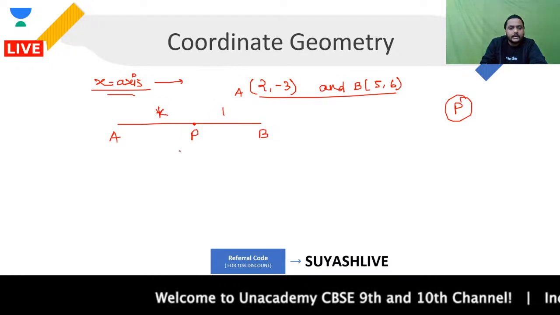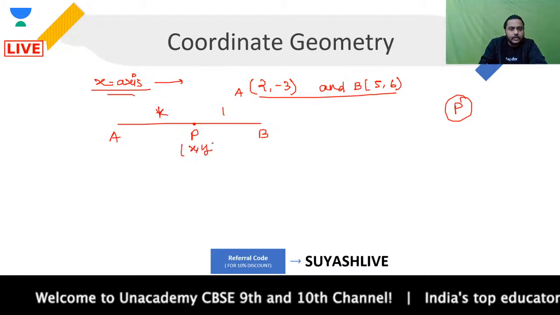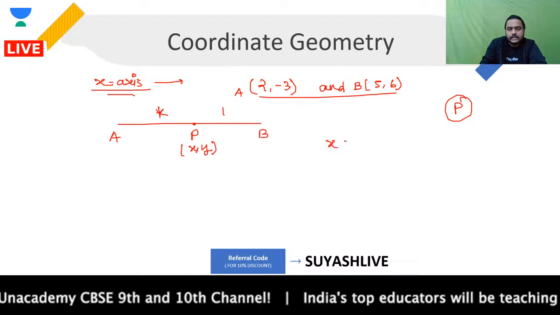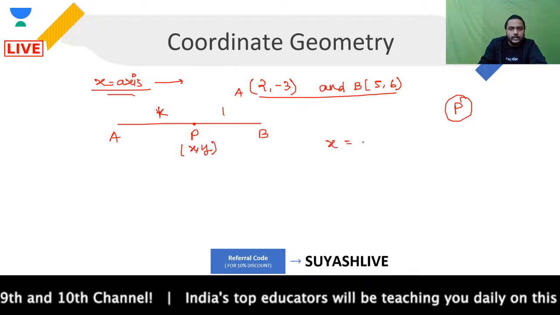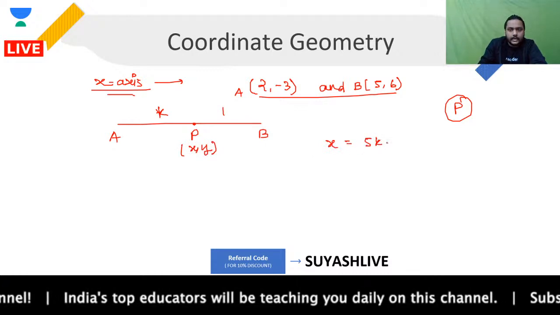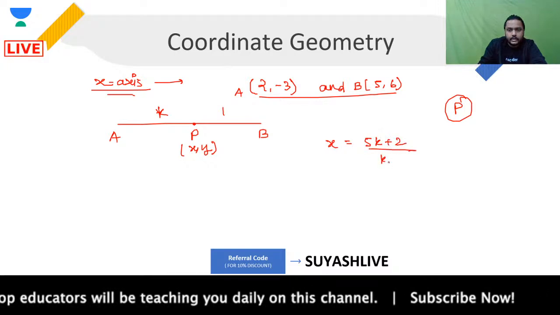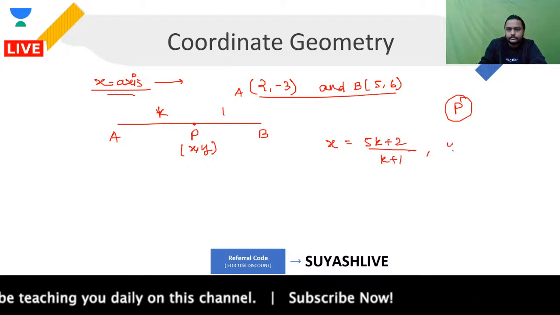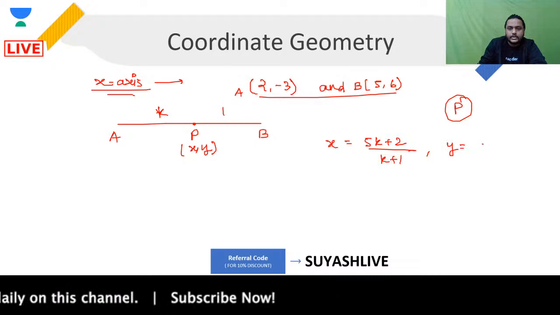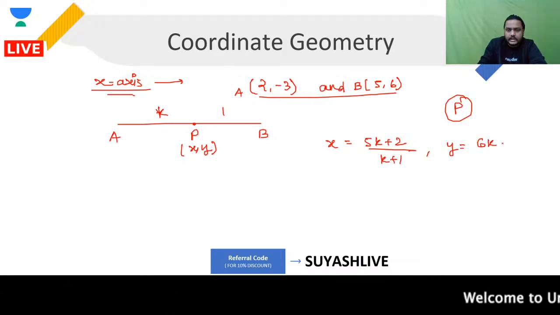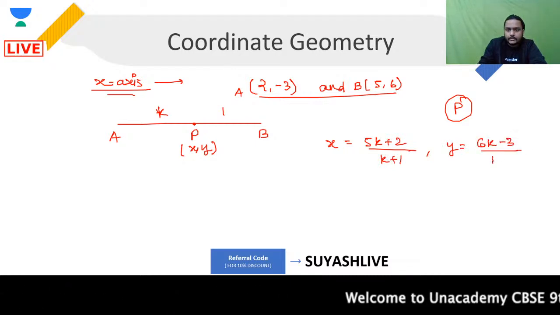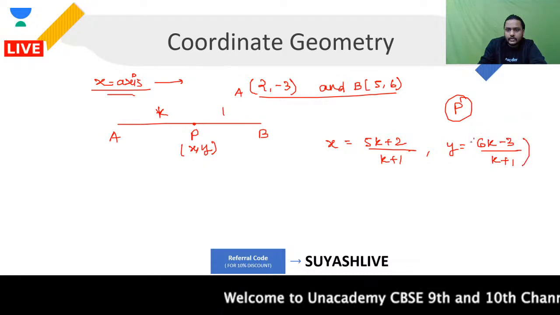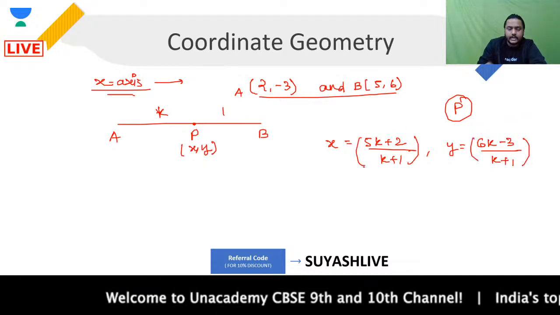Now if I'm talking about this point P having the coordinates x comma y, I can say that x will be equal to what? You will be having what? (5k + 2) upon (k + 1). And you will be having what? You will be having (6k - 3) upon (k + 1). This is your y and this is your x that you are having over here.